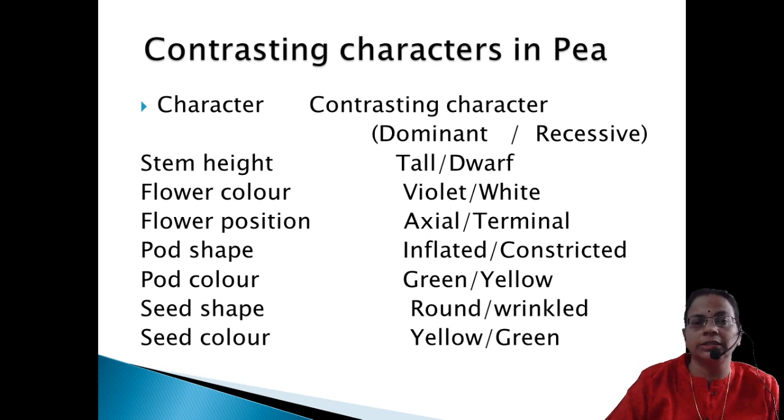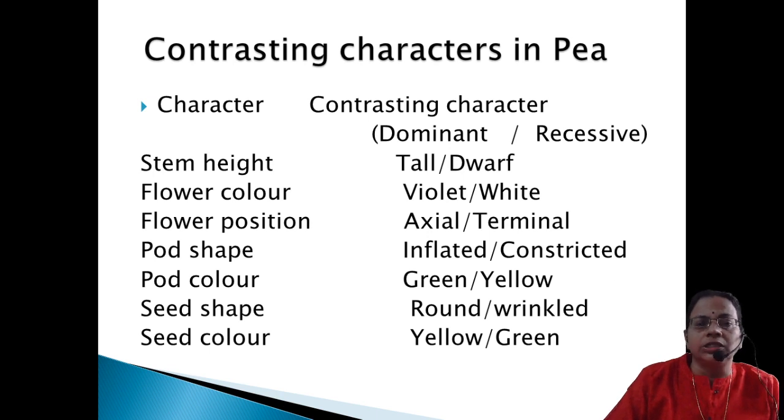So he has selected 7 characters. The extreme left side is the character, and on the right side are the alternate forms of the traits. The first one is stem height. The height is expressed by the pea plant in 2 different forms, that is tall and dwarf. Tall is the dominant and dwarf is the recessive. That means if tall can express its character, it will never be suppressed. Even one allele is enough for expressing that tallness.